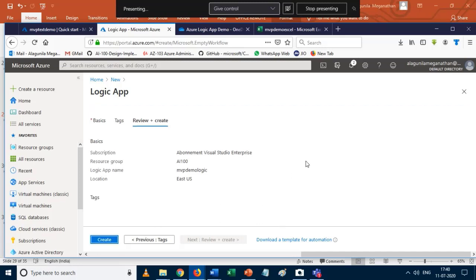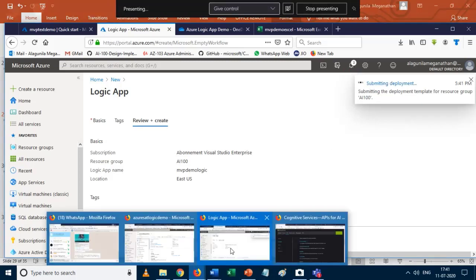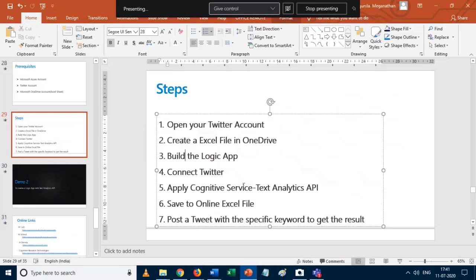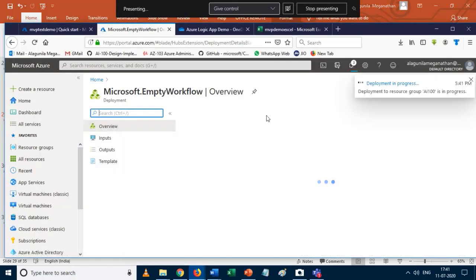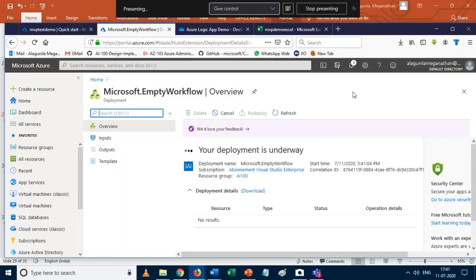Okay, I click on create. It takes some time. In the meantime, we need to build the logic app. So that's it. Almost we have done 50% of my work.